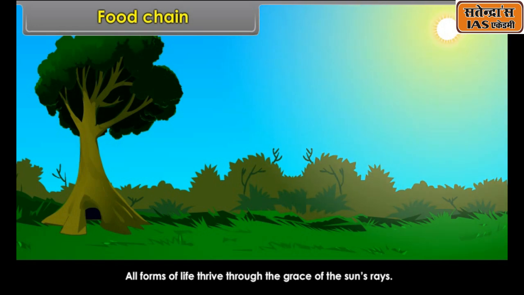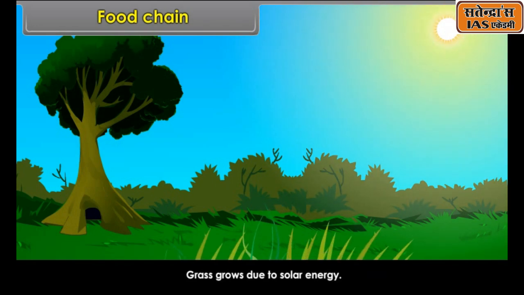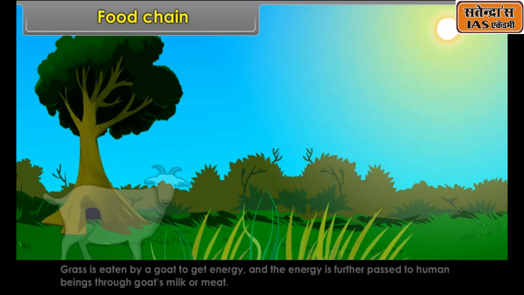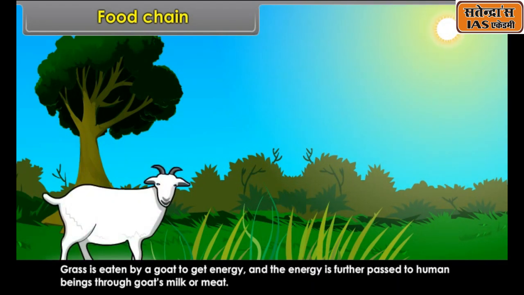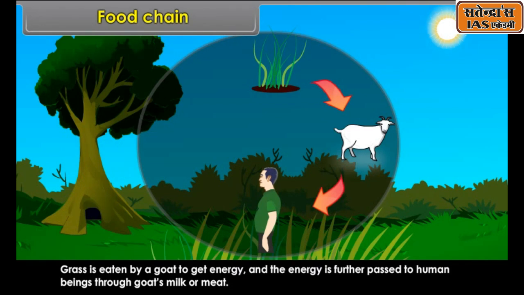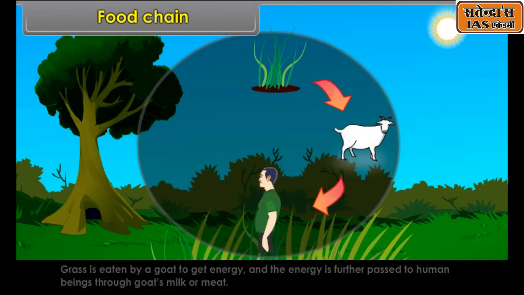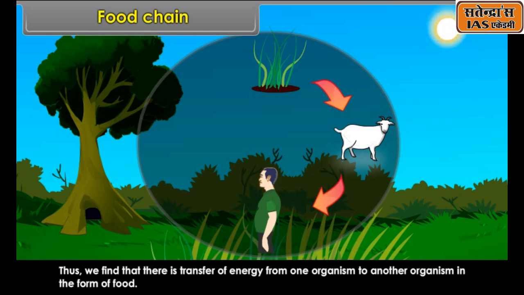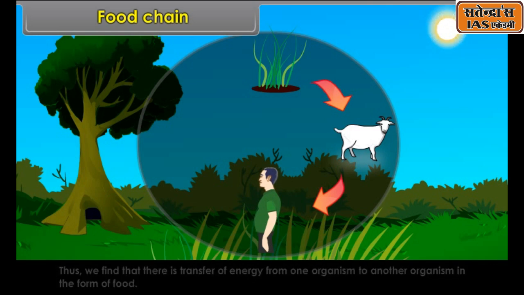Grass is eaten by a goat to get energy, and the energy is further passed to human beings through goat's milk or meat. Thus, we find that there is transfer of energy from one organism to another organism in the form of food. This transfer of energy from one organism to another organism is called food chain.